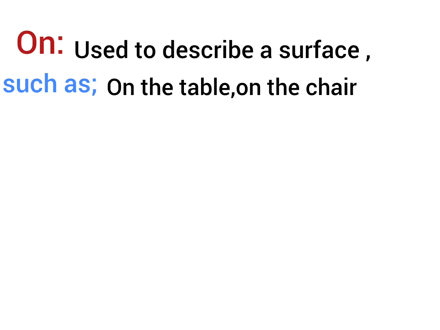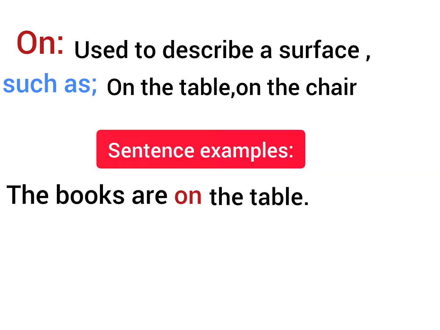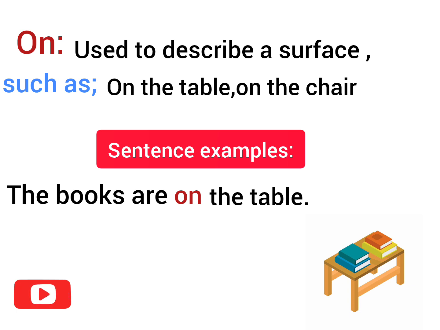On is used to describe a surface, such as on the table, on the chair. Sentence example: the books are on the table. Here, on is our preposition of location in terms of surface.